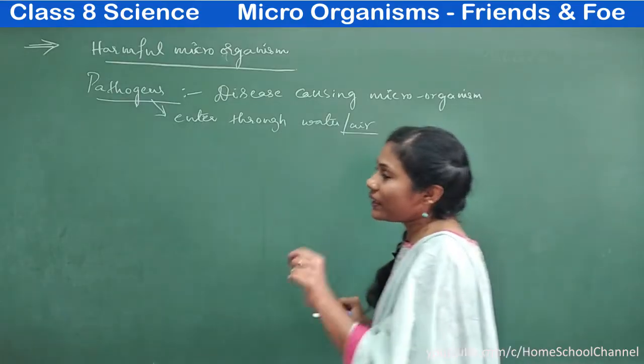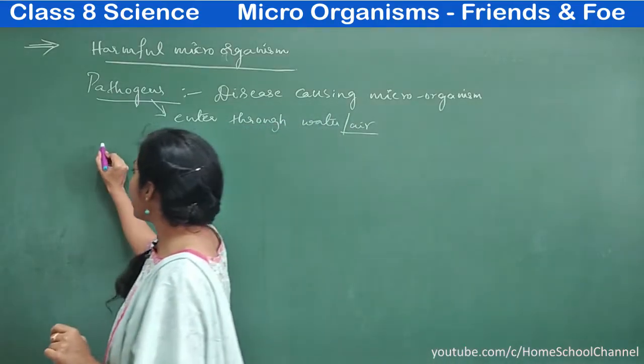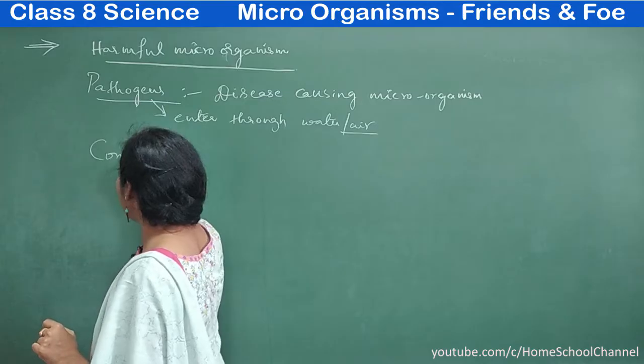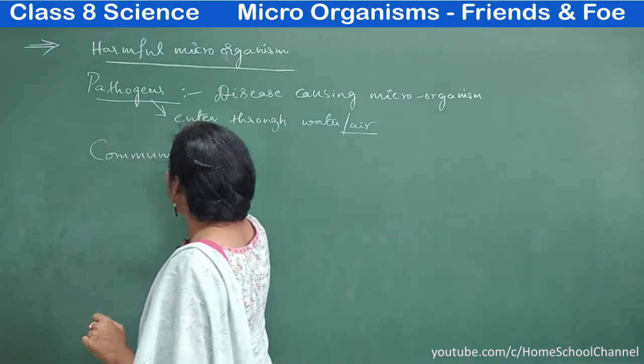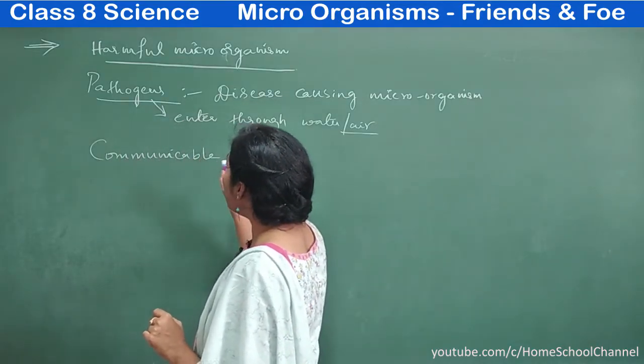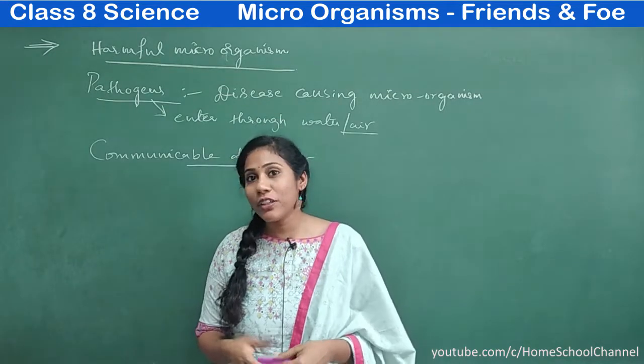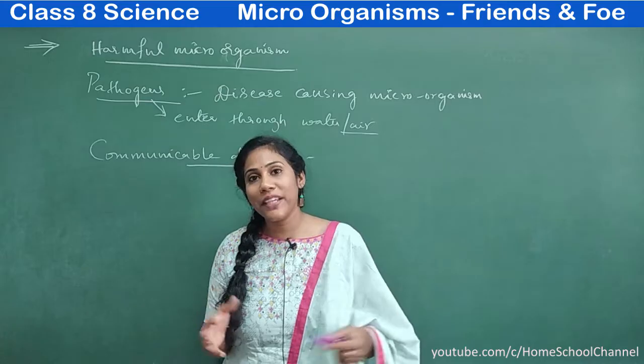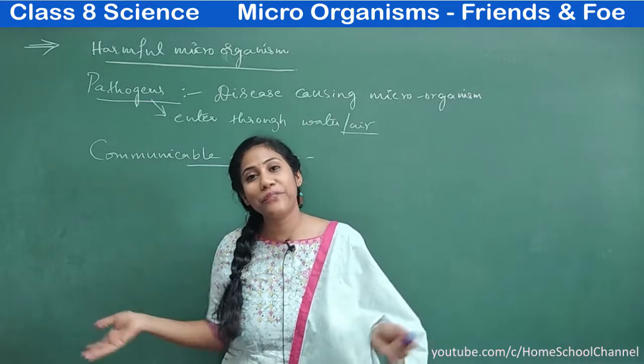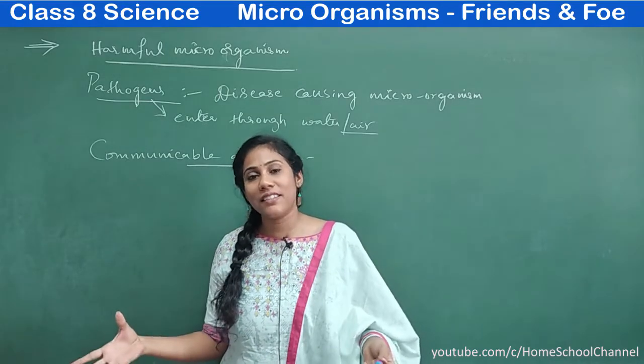Clear? And one more important word you must understand, that is communicable diseases. What do you mean by communicable disease? See guys, nowadays corona disease has become very famous, spreading everywhere very fast, right?